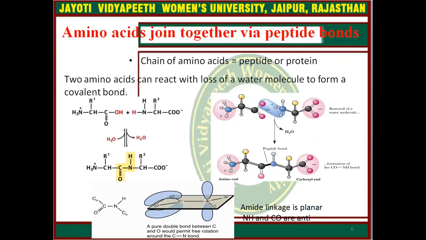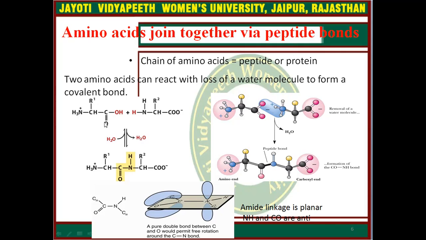Amino acids join together via peptide bonds. A chain of amino acids is known as a peptide or protein. Two amino acids can join with loss of a water molecule to form a covalent bond. Here you can see the reaction. This is amino acid 1, this is amino acid 2, and the carboxylic group of amino acid 1 will donate an OH group, and on the other hand the second amino group will donate a hydrogen from its amino group, and a water molecule will be created and released from the reaction.